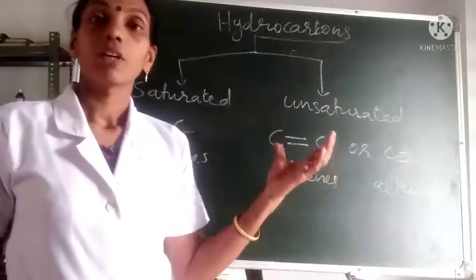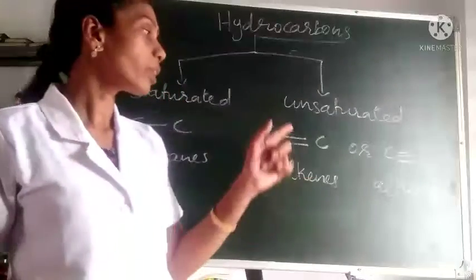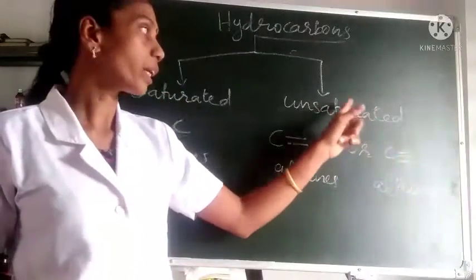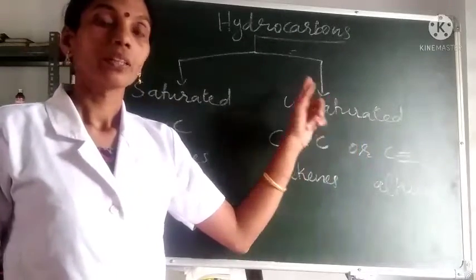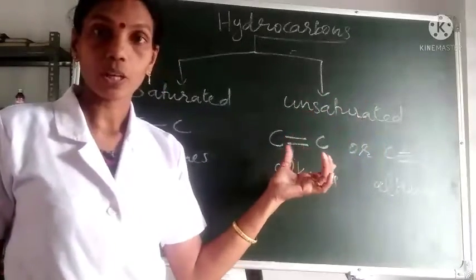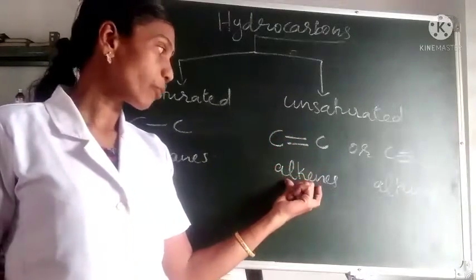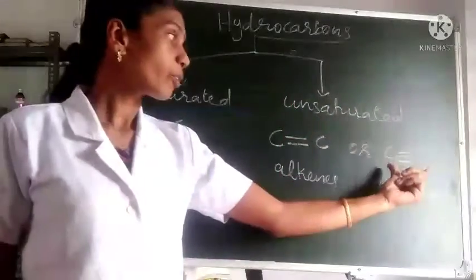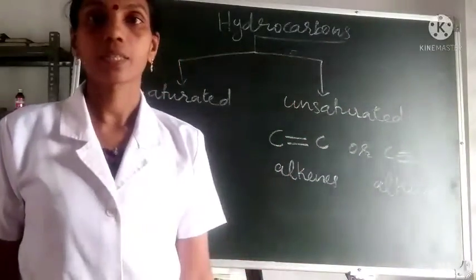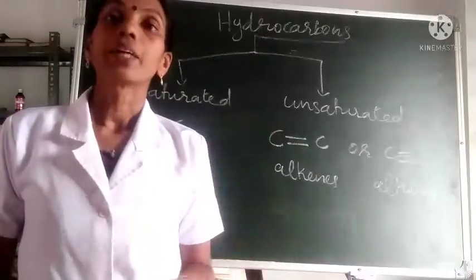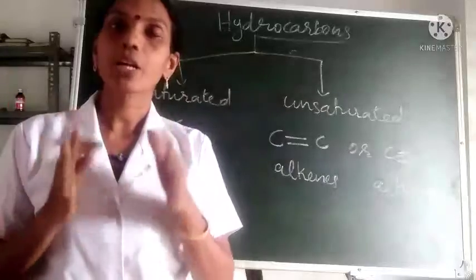And whatever may be the number of carbon atoms, if in between any two carbon atoms there is a double bond or a triple bond, they can be called unsaturated hydrocarbons. They are together known as unsaturated hydrocarbons, and if there is a double bond between any two carbon atoms, they are specifically known as alkenes, and if there is a triple bond between two carbon atoms, they are known as alkynes.